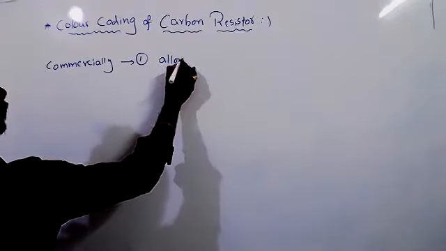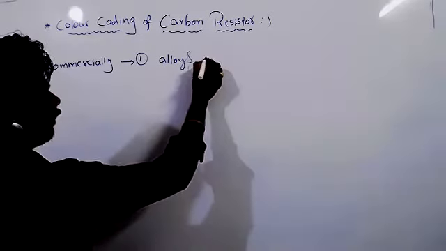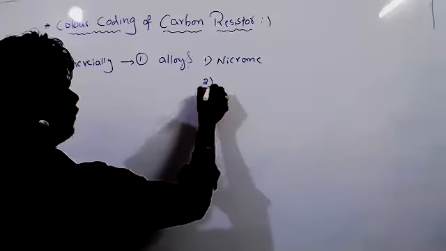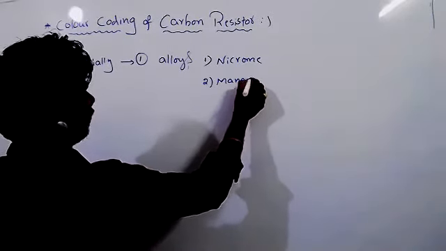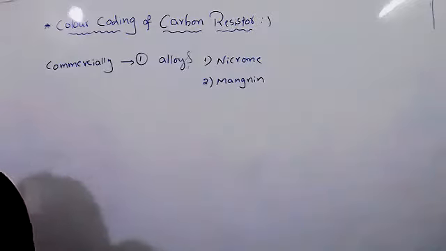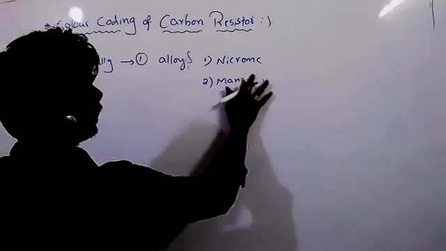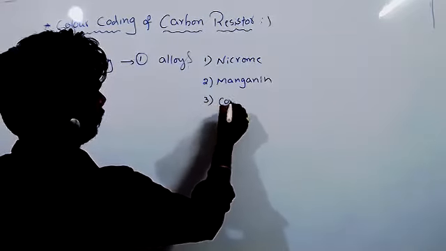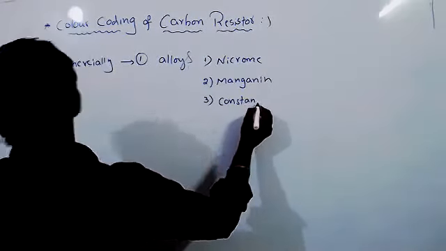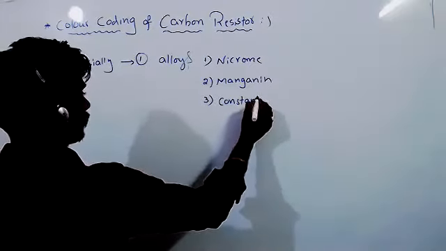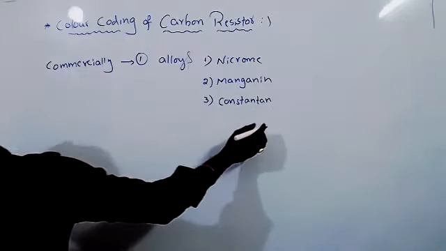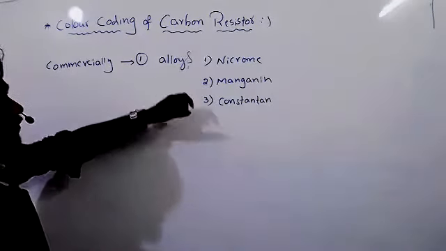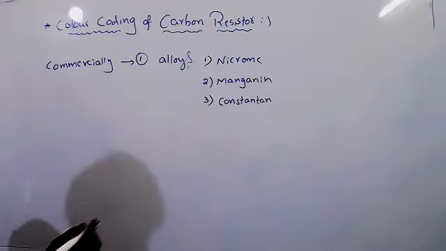Those alloys may be nichrome, manganine, constantine. So by using these materials, they will make resistors.